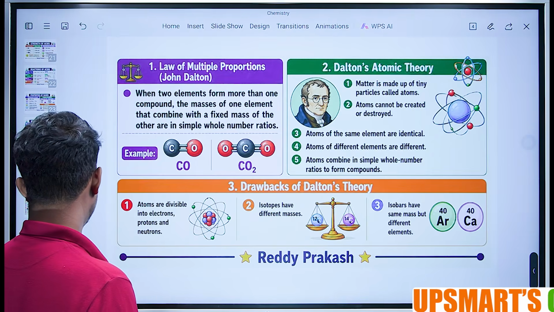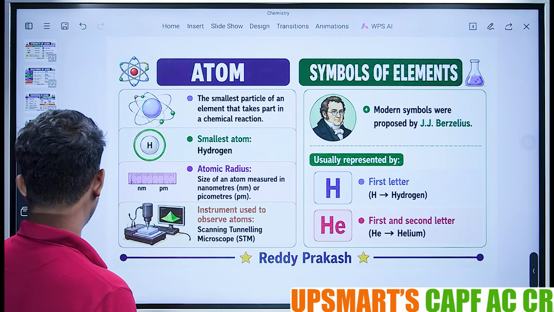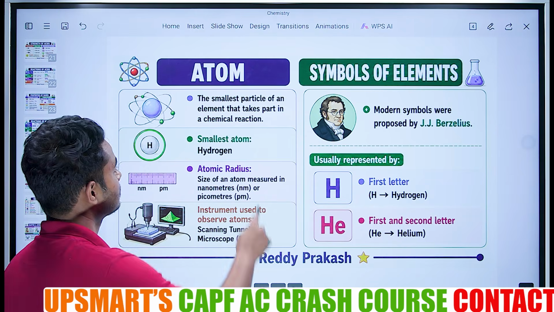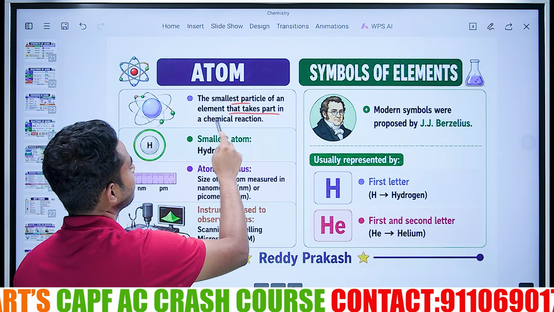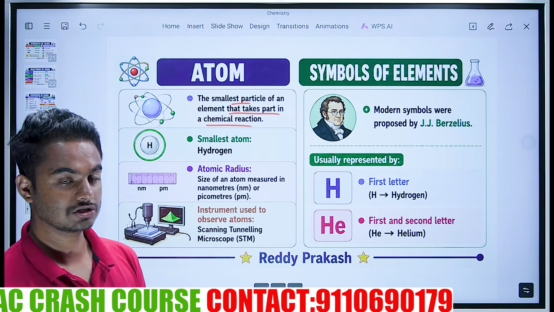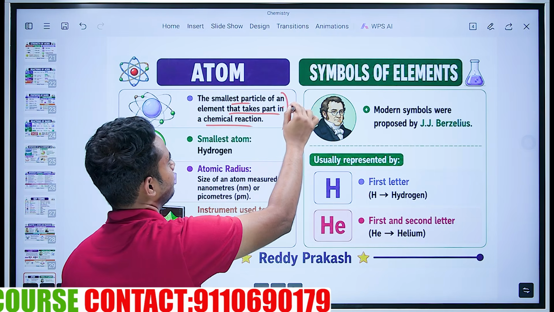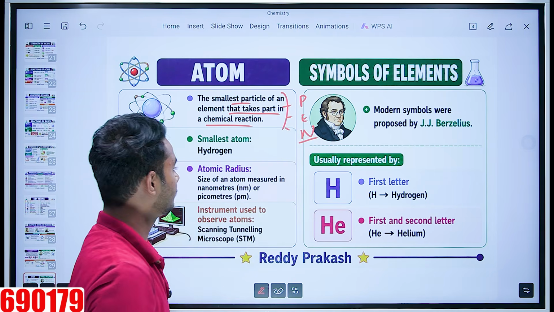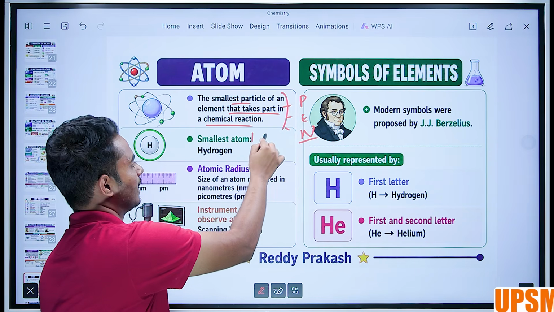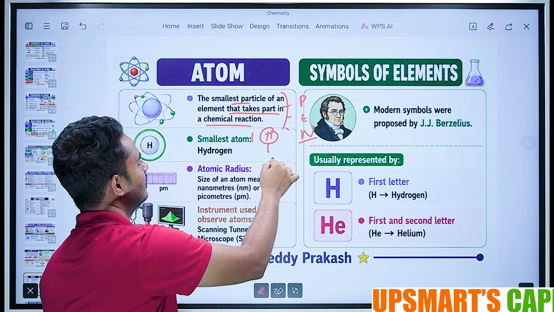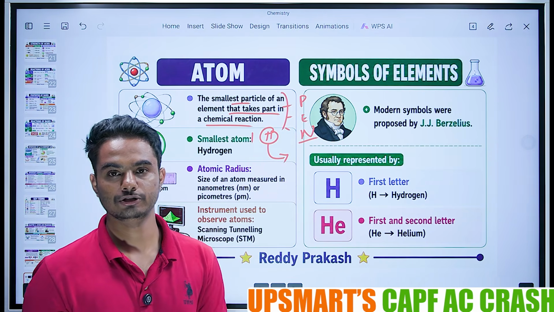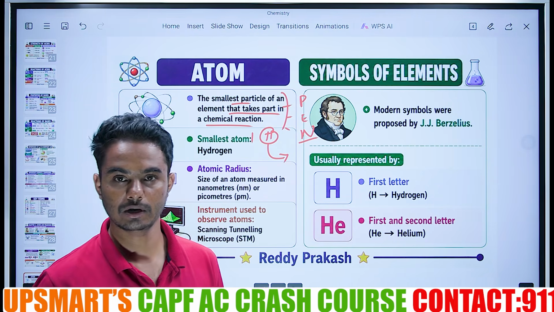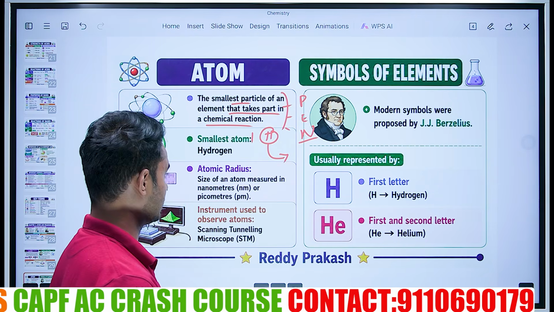That is, what is an atom? How an atom is represented. See. Atoms are the smallest particle of an element that takes part in a chemical reaction. Those are further divided into PEN, that is proton, electron, neutron, that we know. Smallest atom is hydrogen. I'll teach you the table. What table? Compound table. I'll teach you that element table, chemical table.